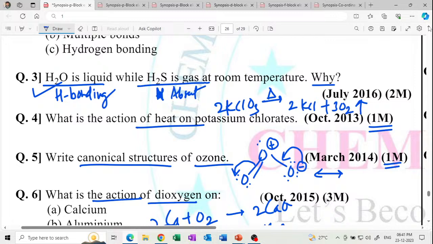So simple. And draw the hydrogen bonding in water. Hydrogen bonding is drawn like this: H-O-H, dotted line, again H-O-H, again H-O-H. Get it? At least you should be able to draw the hydrogen bonding. If you draw the hydrogen bonding, we'll get the 1 mark, and if you write hydrogen bonding present in water, whereas absent in H2S, so it is gas and water is in the liquid state, we'll get the 2 marks. Get it?